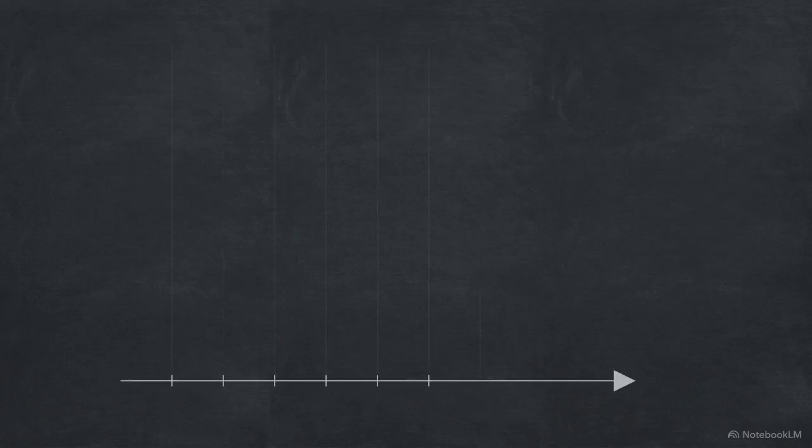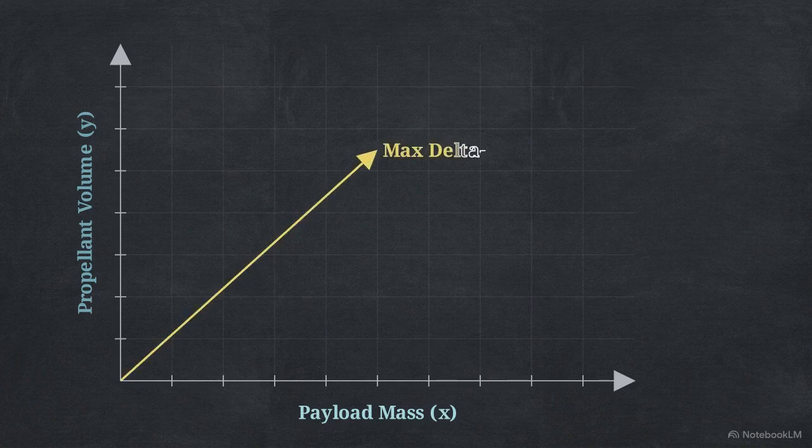Watch the axes update as we map this geometry to an aerospace problem. We are optimizing a satellite launch profile. The x-axis becomes payload mass, and the y-axis becomes propellant volume. The objective vector is now explicitly labeled max delta v, maximizing velocity change. A rigid cubic volume limit inside the fairing dictates our first constraint line. You cannot pack more mass than it holds.